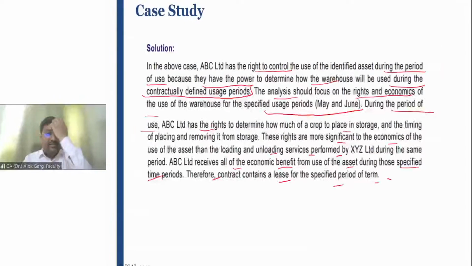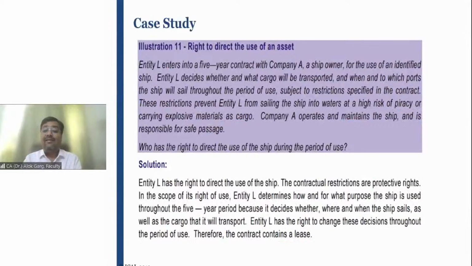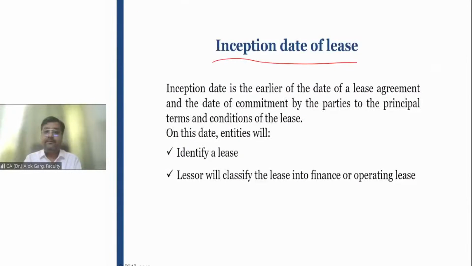Then we have discussed some examples for this lease contract right to control the use of an asset. Then we discussed inception date of a lease, right? Inception date is a date when the lessor and lessee first time decide whether it is a lease or not, right? And inception date is a date where the principal terms and conditions will be finalized. Okay.